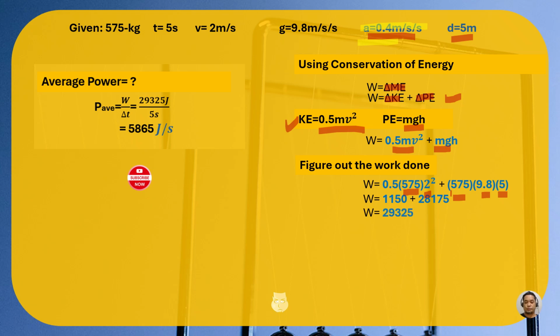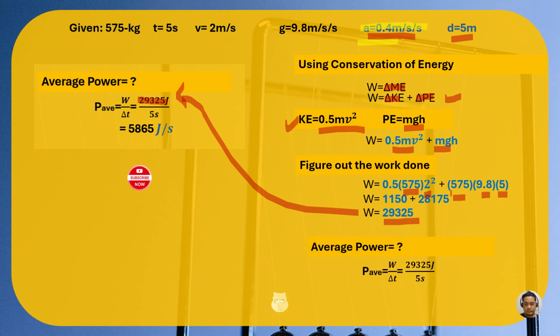Then we have these two products here, and we will get the sum of these products. We have 29325. And if you notice, we arrive at the amount of work we calculated recently. It's 29325 as well. We will divide it by 5, and we will have this same value.